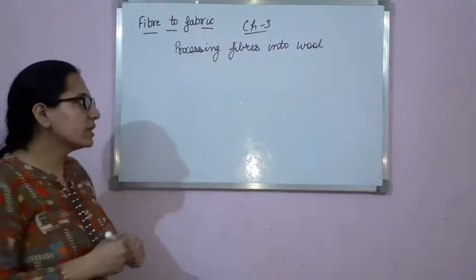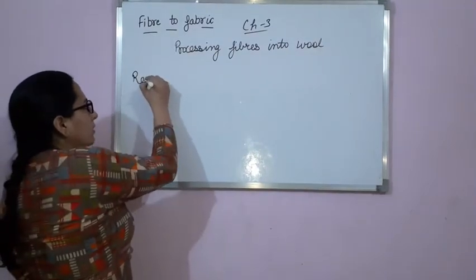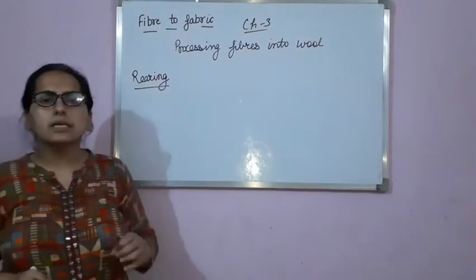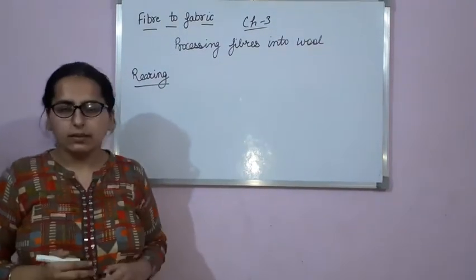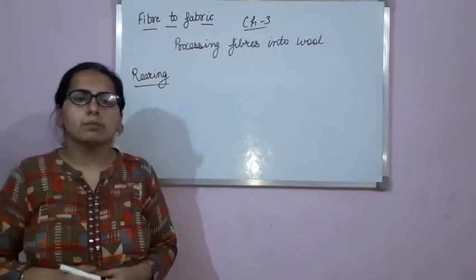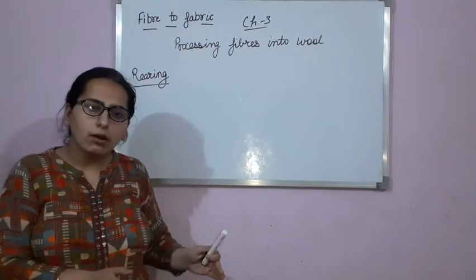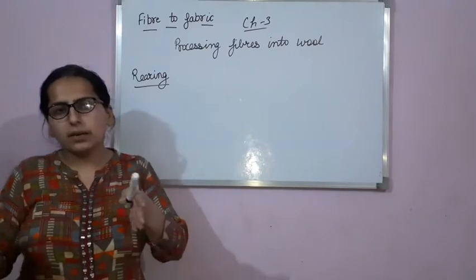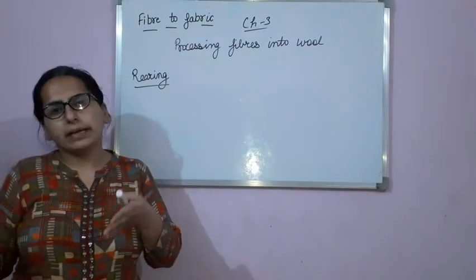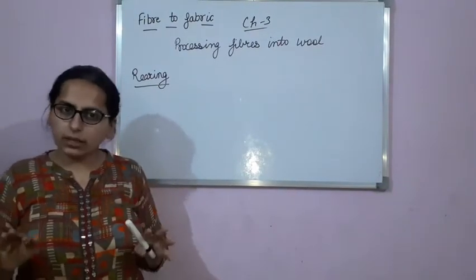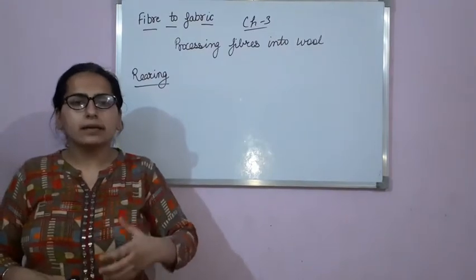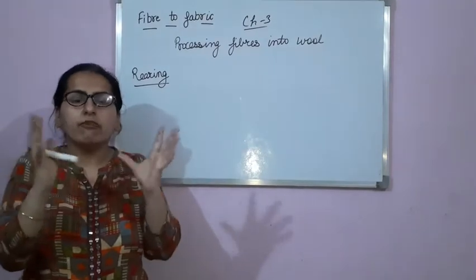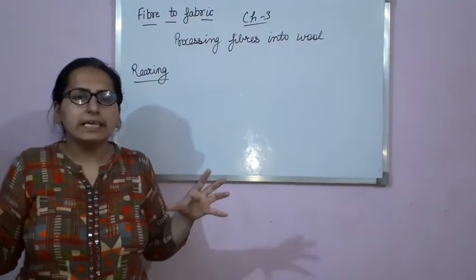Okay. So first step is rearing. Rearing means to take care. In this step, the sheep are taken care of, they are provided with proper food, proper shelter, proper medical facilities. Okay, and when they are properly taken care of, they will develop white color fleece.